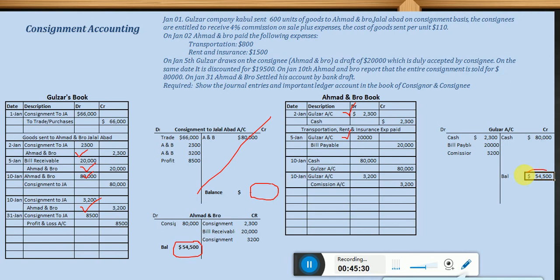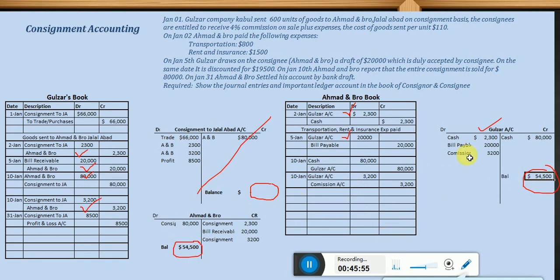It means Ahmad and Bro should pay to whom? Gulzar. How much? This much amount. And here Gulzar should receive from whom? Ahmad and Bro. How much? This. So it's quite okay. So keep in mind, if we have a receivable here, we must have a payable here. If we have payable here, we must have receivable here, right? So if in both sides we have payable, receivable, it means you are doing some mistake.